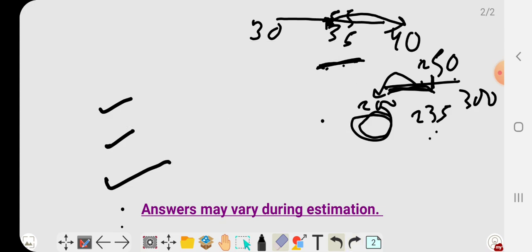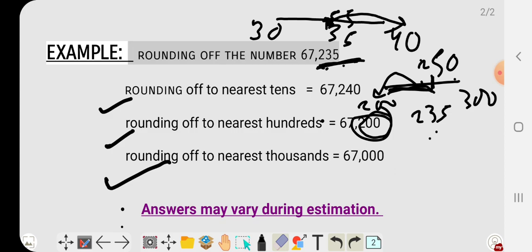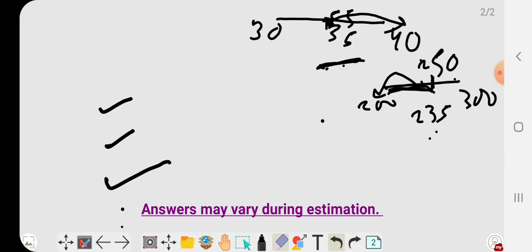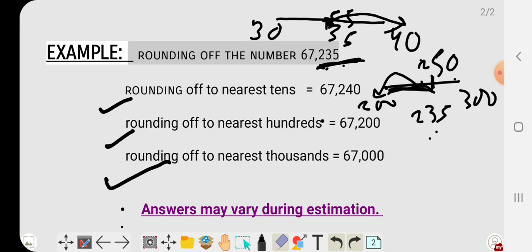Now rounding off to the nearest thousand. For nearest thousand you will focus on four numbers, which are 7235.